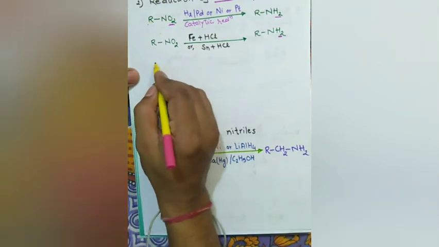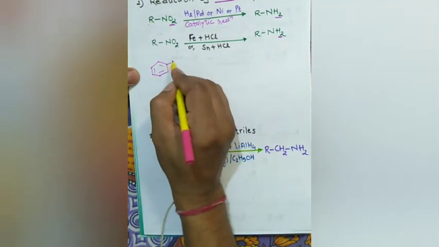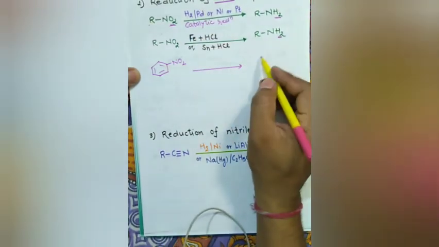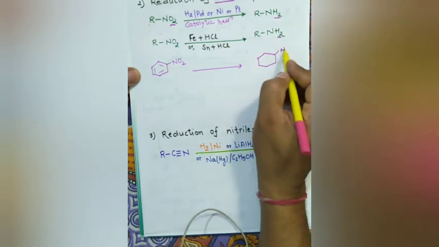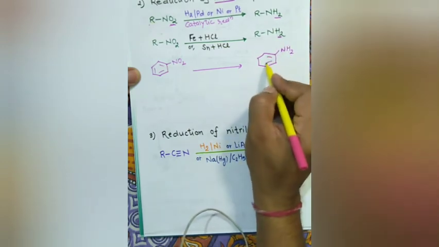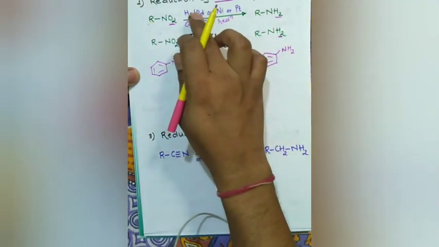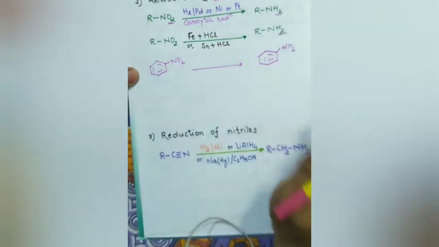Let us take an example. Suppose it is nitrobenzene. If you do the same reaction, you will get aniline. The NO2 group is reduced to NH2 by either hydrogen in presence of palladium, or Fe in presence of HCl, or Sn in presence of HCl.